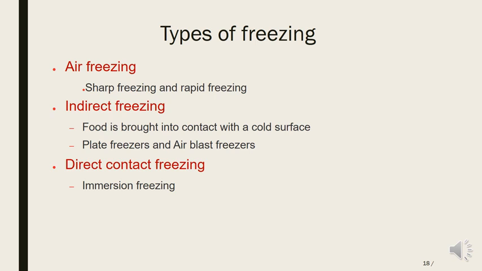There are different types of freezing: air freezing, indirect freezing, direct contact freezing, and newer types such as fluidized bed freezing, individual quick freezing, etc. Air freezing means mainly sharp freezing and rapid freezing. Indirect freezing is where food is brought in contact with a cold surface, not in direct contact with the refrigerant. For plate freezers, we place the food between two freezer plates, then there are air blast freezers. Direct contact freezing, for example immersion freezing, is where we immerse the packaged food in a freezing medium. The different types of freezers we will discuss later.